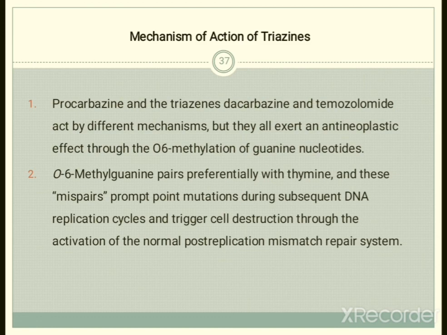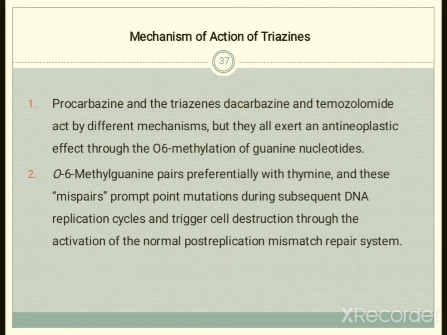O6 methylguanine pairs preferentially with thymine. This mispair between thymine and O6 methylguanine promotes point mutation during the subsequent DNA replication.